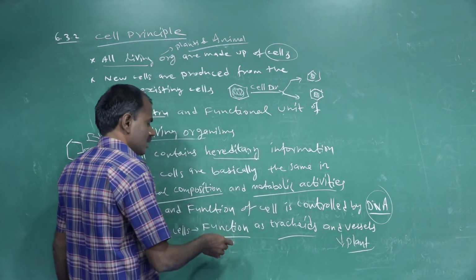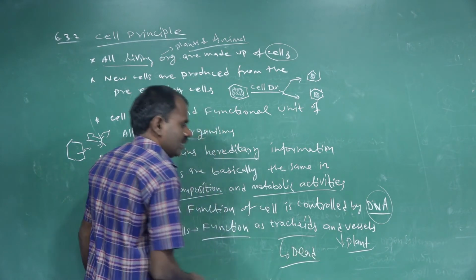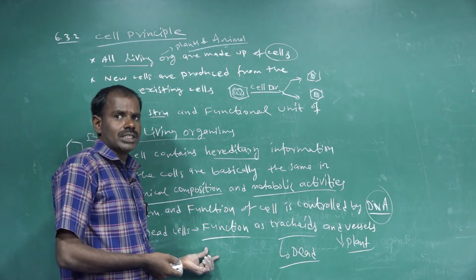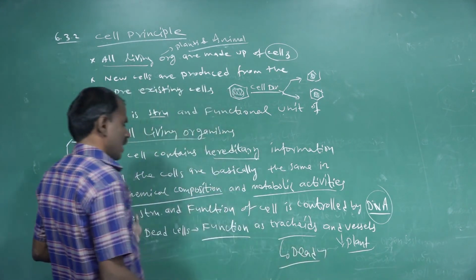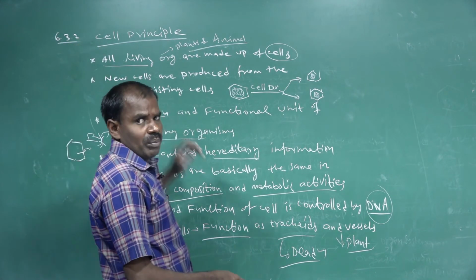Presence of only plant cells. The tracheids and vessels are also dead cells. These dead cells sometimes, due to active functional aspects, are involved only in plant cells. That is called cell principles. So the next topic is plant cells.